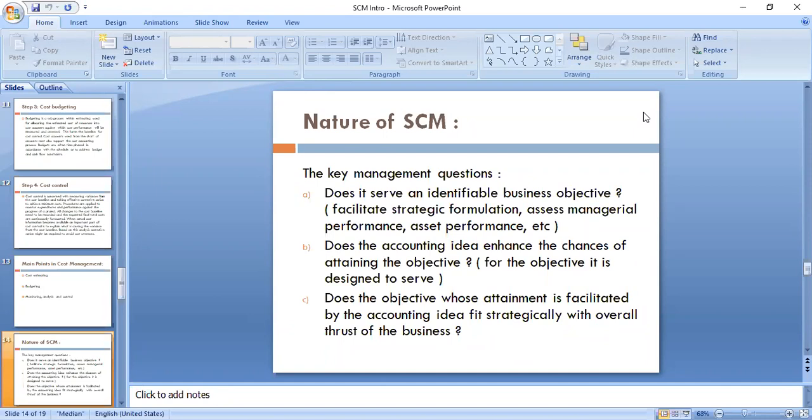If a particular asset is not performing up to the mark I had predetermined, then I have to think about whether to continue to hold that asset or dispose of it. So we will think about all these things. Strategic cost management helps us in doing all these things. Correct.